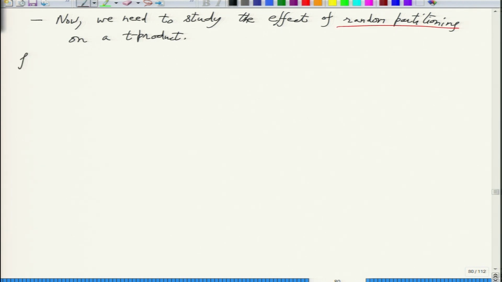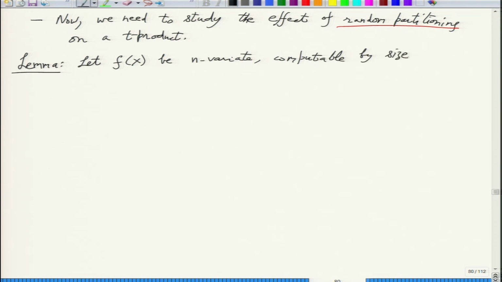So let f on variable set x be an n-variate polynomial computable by a size s multilinear depth delta formula.